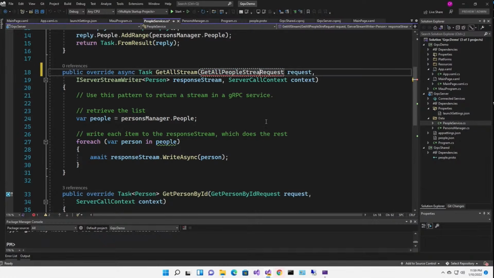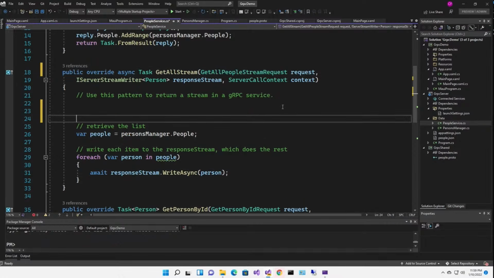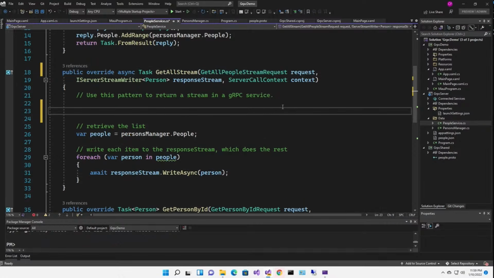So I changed that to get all people stream. Everything else works the same. Now let's just have some code that we can break on to read that person. Put a breakpoint right there. All right, now we need to change not the UI, because the UI is going to be the same, but the code behind in main page XAML.